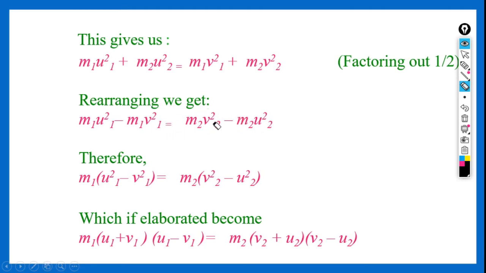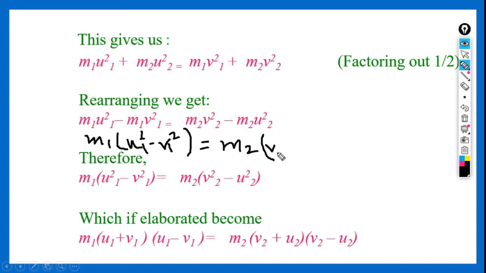If you observe here, we have taken m1 common, so it will be m1 of u1 square minus v1 square is equal to, on the RHS side, taking m2 common, m2 of v2 square minus u2 square. So this will be the equation.